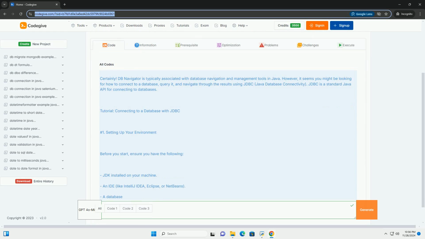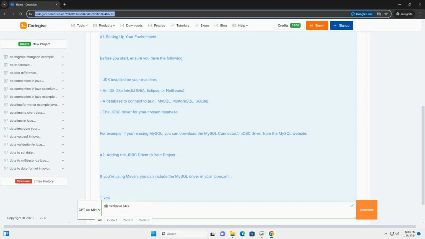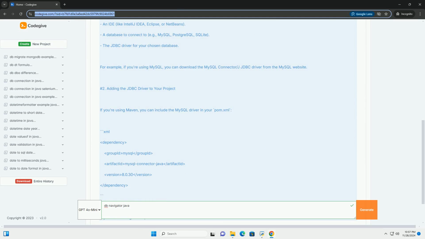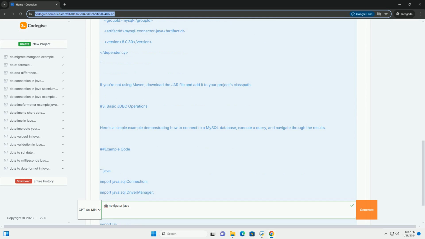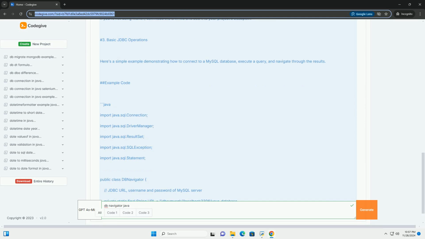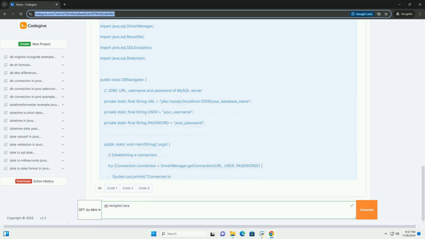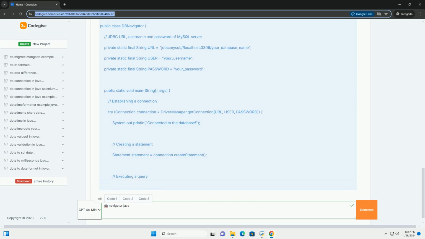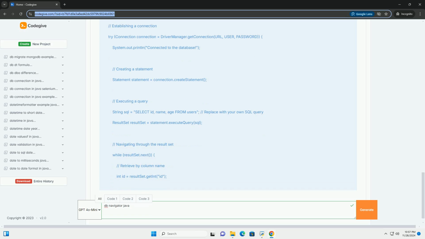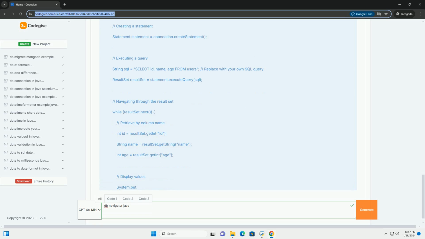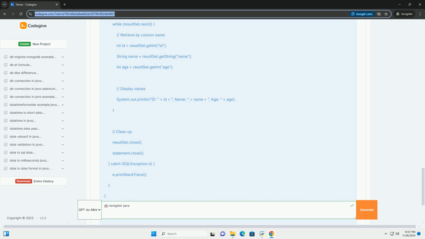Certainly. DB Navigator is typically associated with database navigation and management tools in Java. However, it seems you might be looking for how to connect to a database, query it, and navigate through the results using JDBC, Java Database Connectivity. JDBC is a standard Java API for connecting to databases. Tutorial: connecting to a database with JDBC.